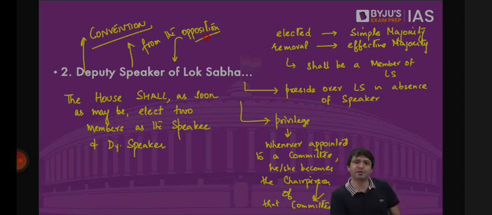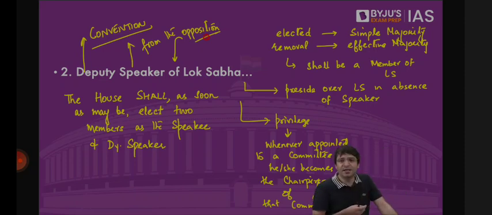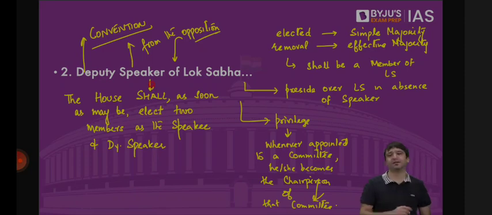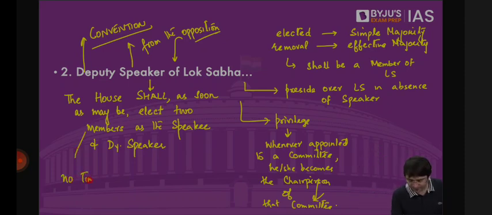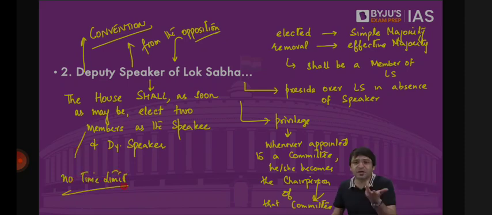Because the wording of the Constitution is clear. There shall be a President of India. That means this word "shall" says there has to be a President of India at all times. This office can never remain vacant. Similarly, the Constitution says the House shall elect two of its members, one as the Speaker, the other as Deputy Speaker. But there is no time limit within which the House will have to elect one as Speaker and the other as Deputy Speaker.